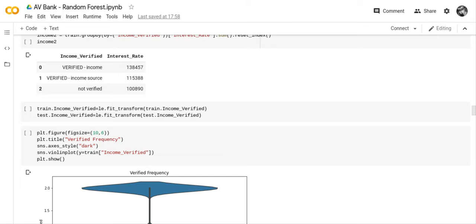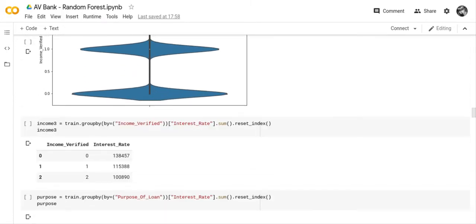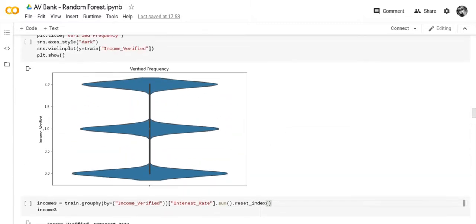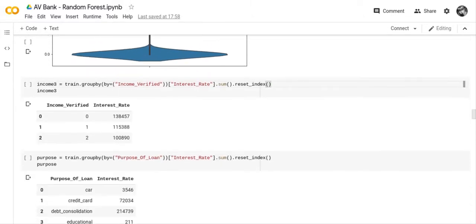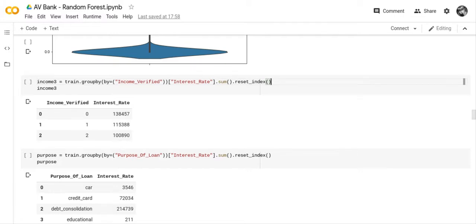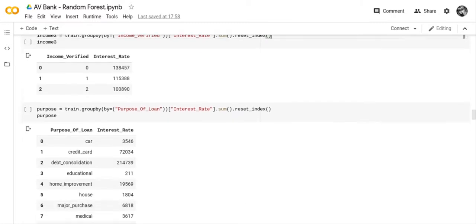115,388 equates to verified source, and 108,990 equates to not verified. So you can see, especially on these small ones that only have a few categories, it's easy to see how it's been put in a label encoder.